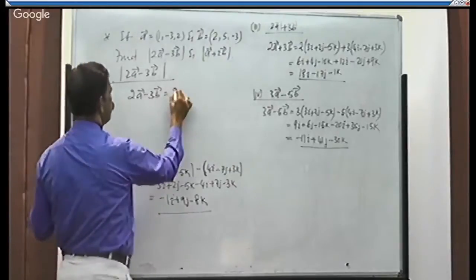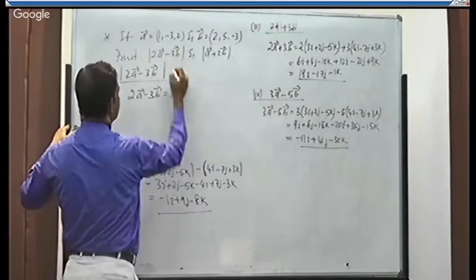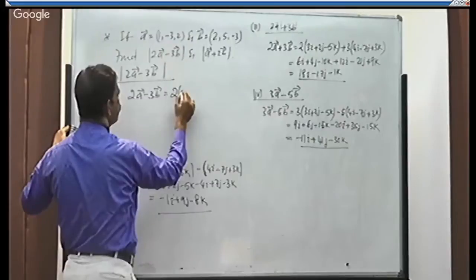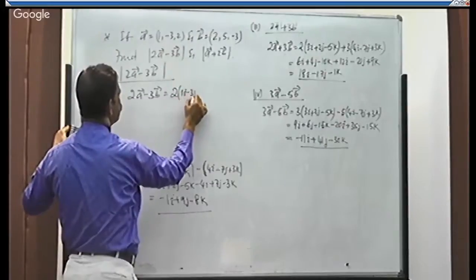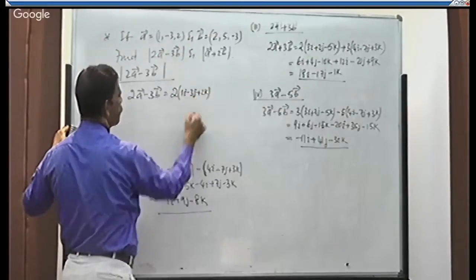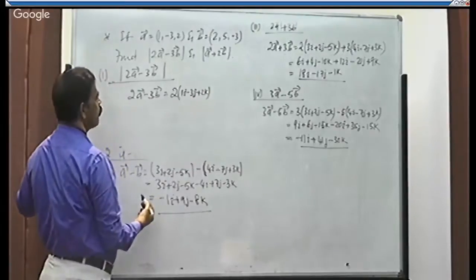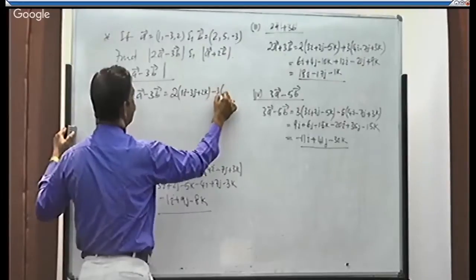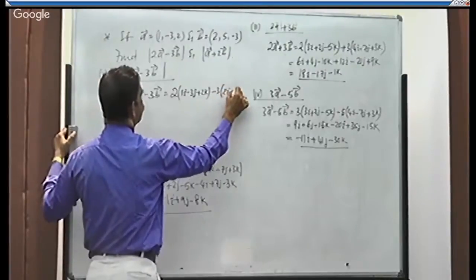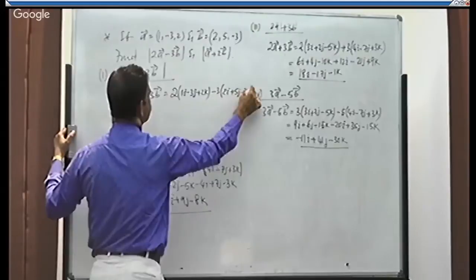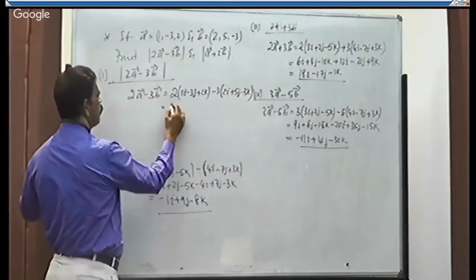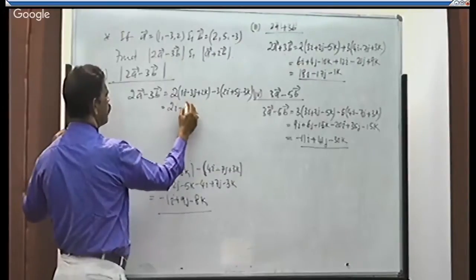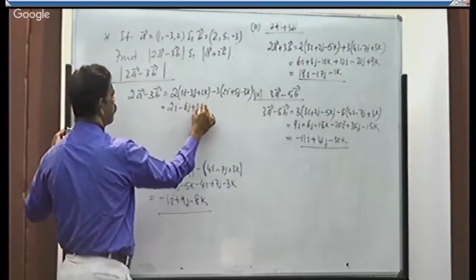Okay. 2 into a. So I am writing this into ijk. 1i minus 3j plus 2k. I have given in point form. I am taking in vector form, right? Minus 3 into b, that is 2i plus 5j minus 3k. 2 into 1, 2i plus into minus minus 3 2s are 6j plus 4k.